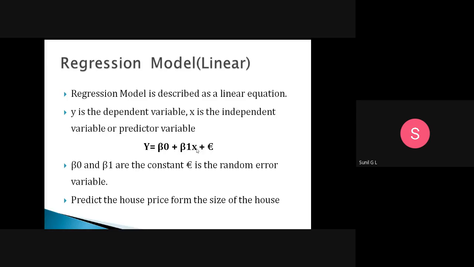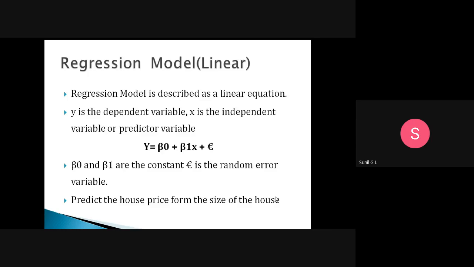So the formula is given: y is equal to beta naught plus beta 1 into x plus epsilon. Here x is the independent variable, and using that independent variable, we are deriving the value of y. Beta naught and beta 1 are constants, and epsilon is nothing but a random error variable.